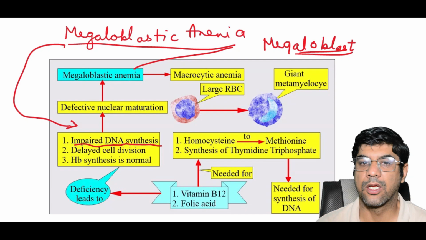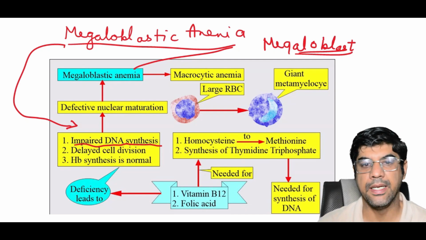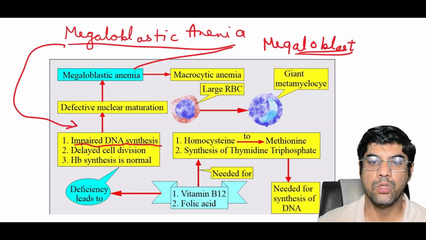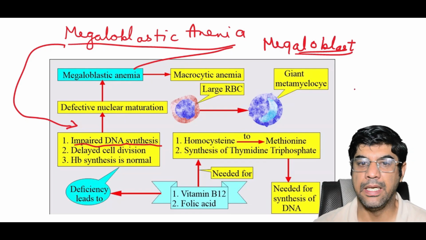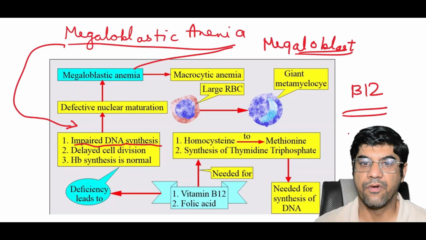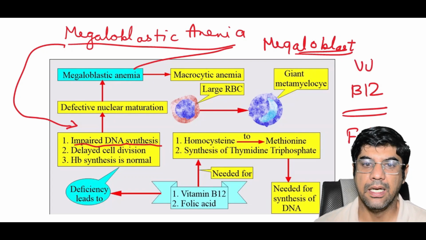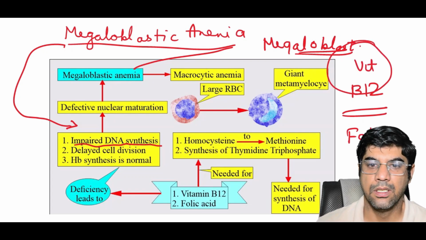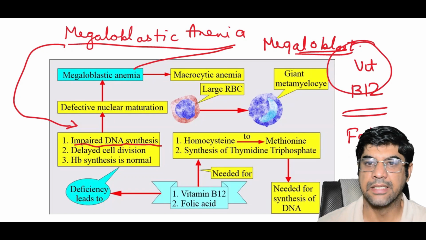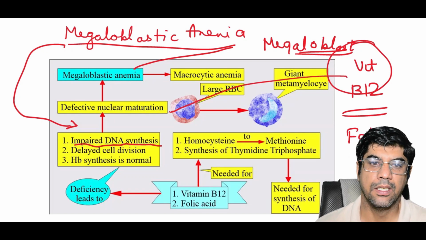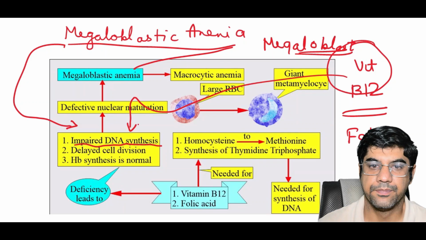So the main cause of megaloblastic anemia is impaired DNA synthesis due to a deficiency of vitamin B12 or a deficiency of folic acid. Remember, vitamin B12 acts as a cofactor for enzymes involved in DNA synthesis.